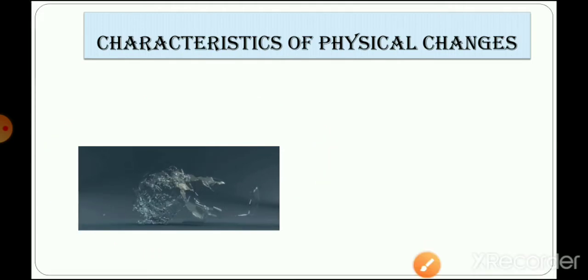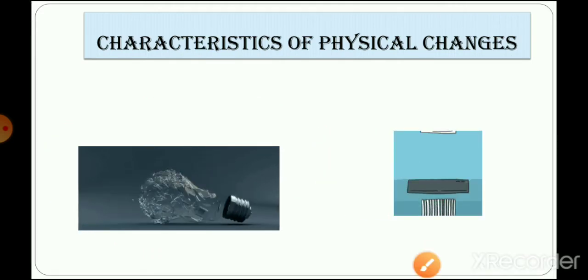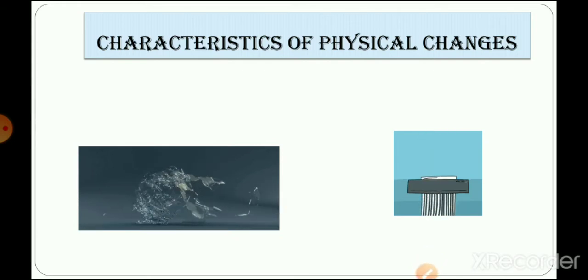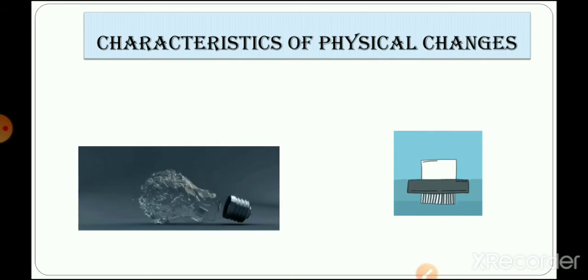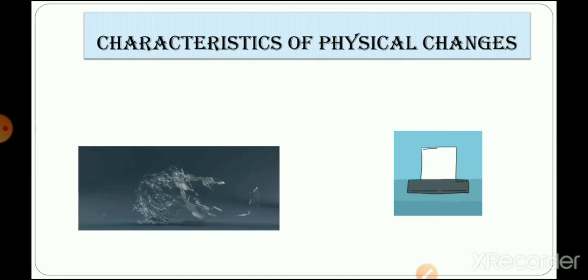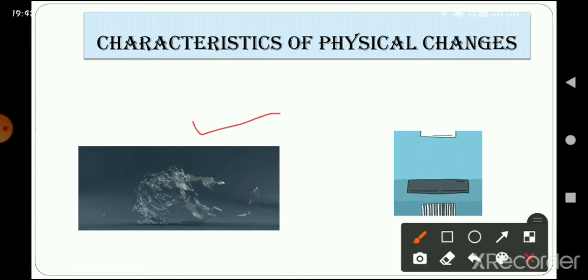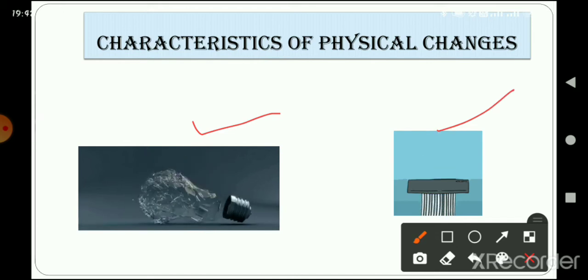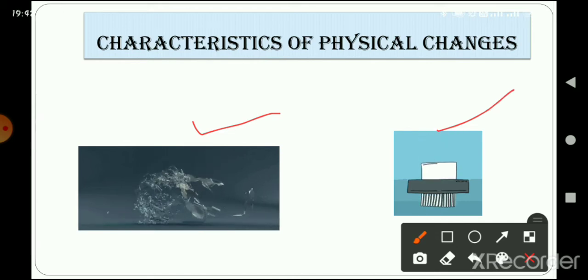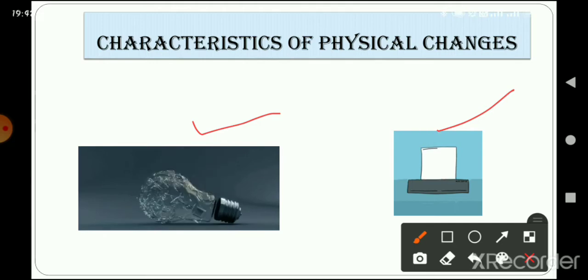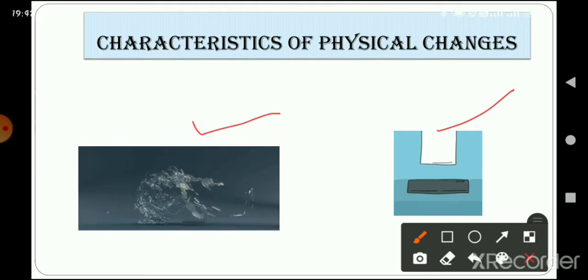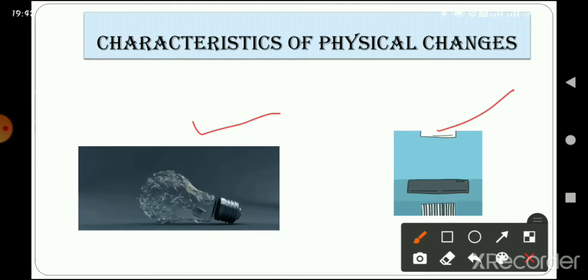Similarly, let's take another example. If I shred the paper, right? The paper has been shredded, and the paper will not retain its position back, right? So from these two examples, you can see that these changes cannot be reversed. But these are also physical changes where only the shape of the things is changing, right?